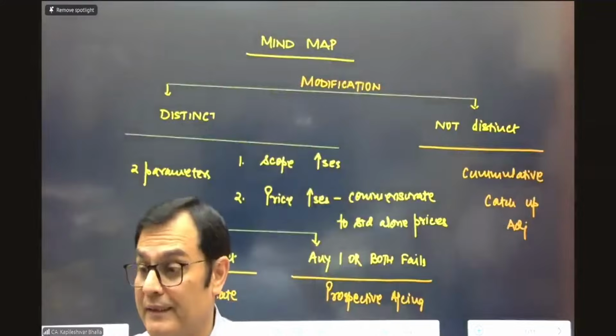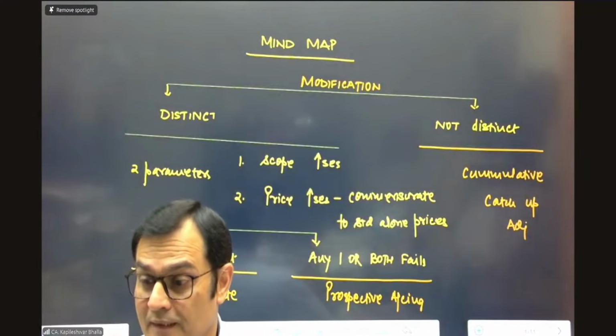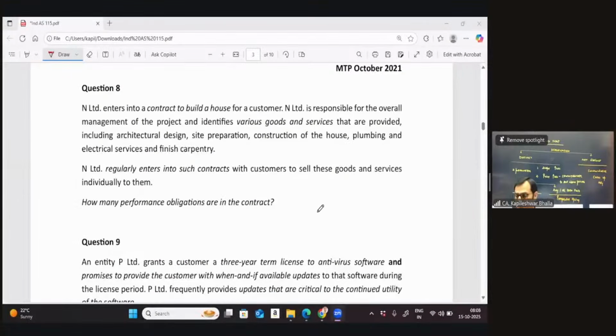Okay, let me just share the screen back again. You're most welcome indeed. So let me just share the screen back again and let's go further to question number 8 now. I'm just reminding you the inputs without giving you too much on that. In step number 2, when you say identify the performance obligations, your mind needs to start working that yes, you need to evaluate the contract both from the point of view of the entity as well as the customer to decide whether the performance obligation is one or more than one, as the case may be. Let's read question number 8 on step number 2, identifying the performance obligation.